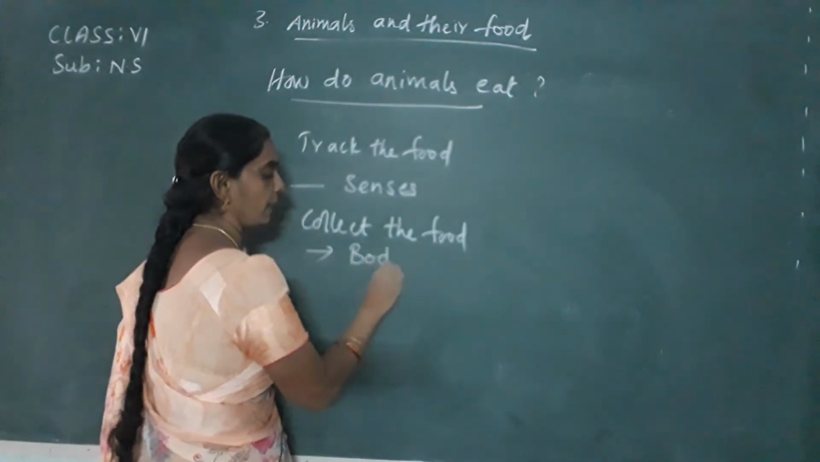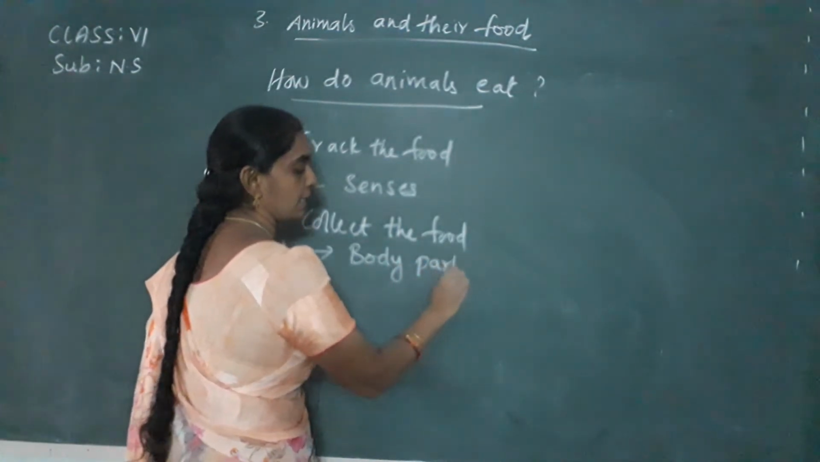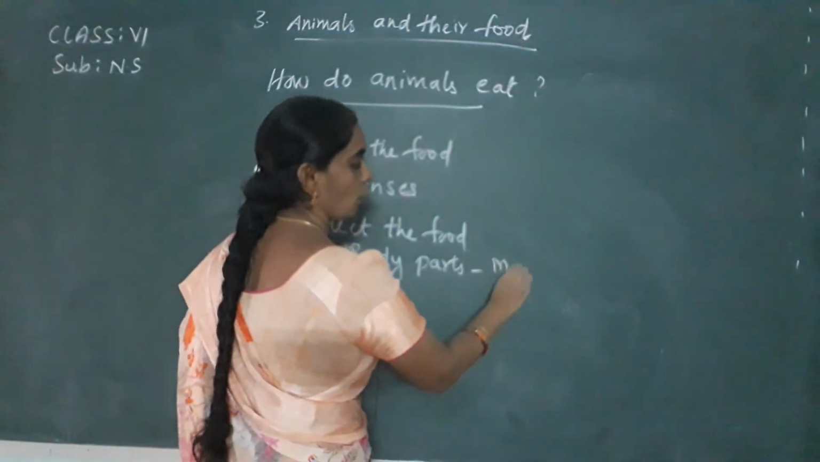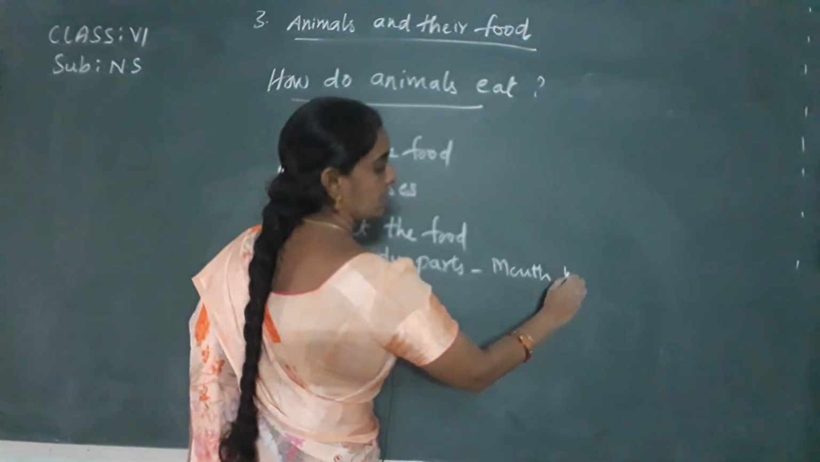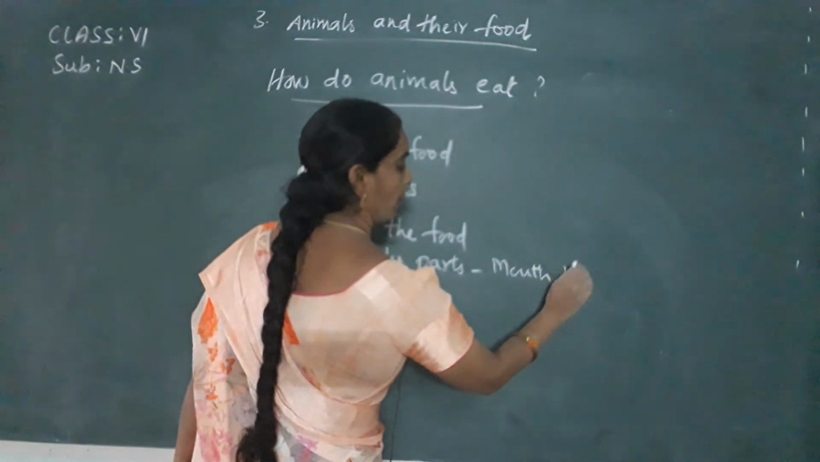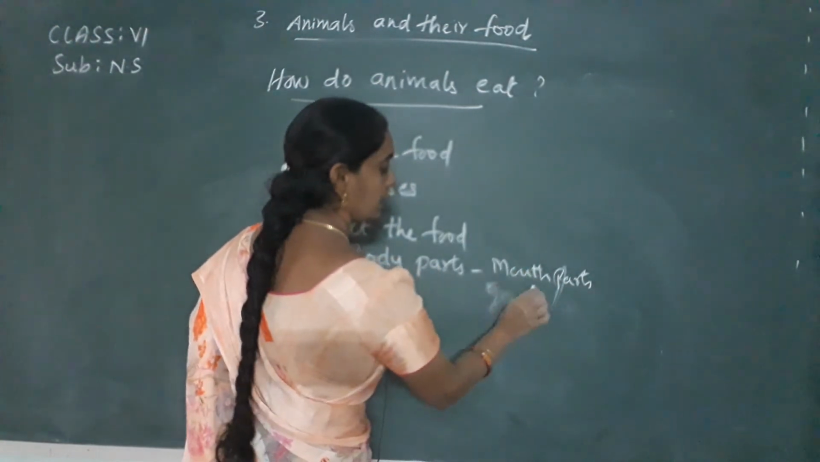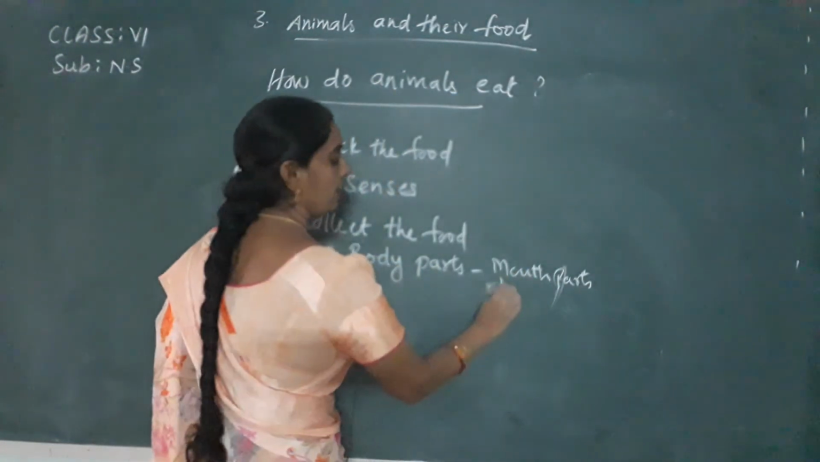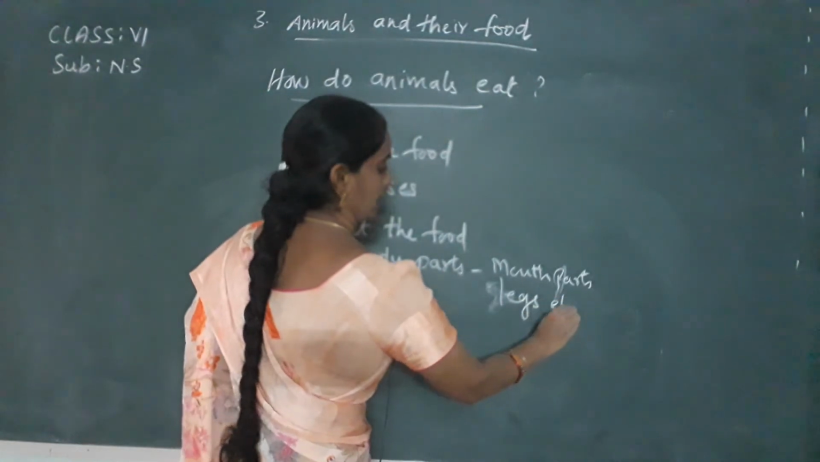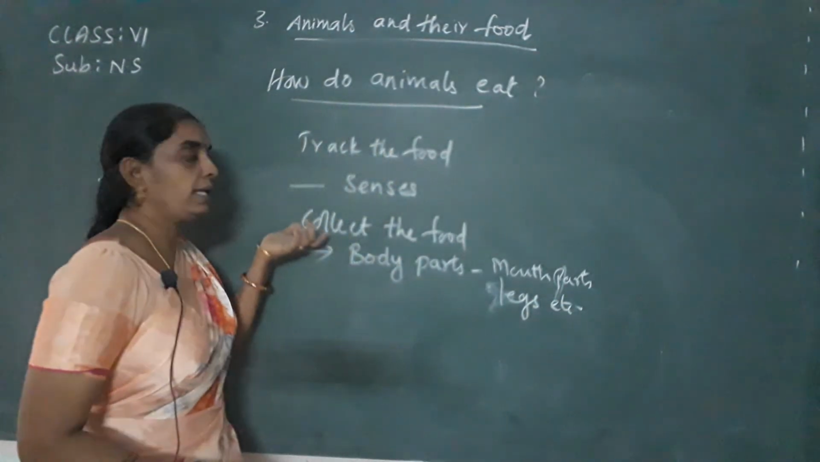They collect the food by using body parts or organs like the mouth, legs, hands, teeth, tongue, etc. Mouth parts, that is teeth, tongue, legs, etc. Okay, so they collect the fruit.